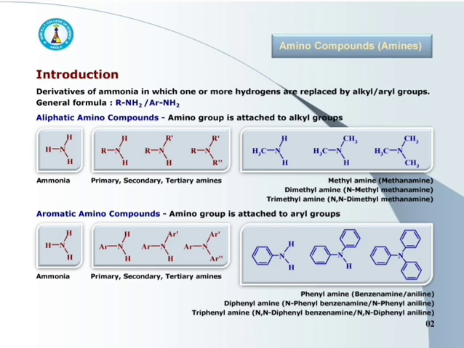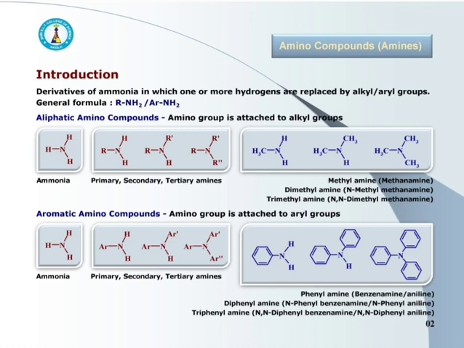For primary amine, general formula is RNH2. For secondary amine, it is R-R-NH. And for tertiary amine, general formula is R-R-R-N.